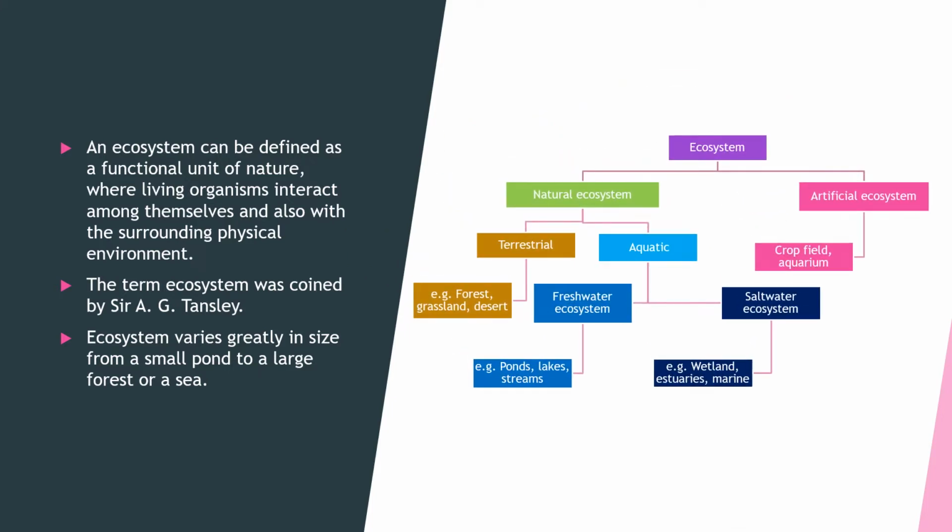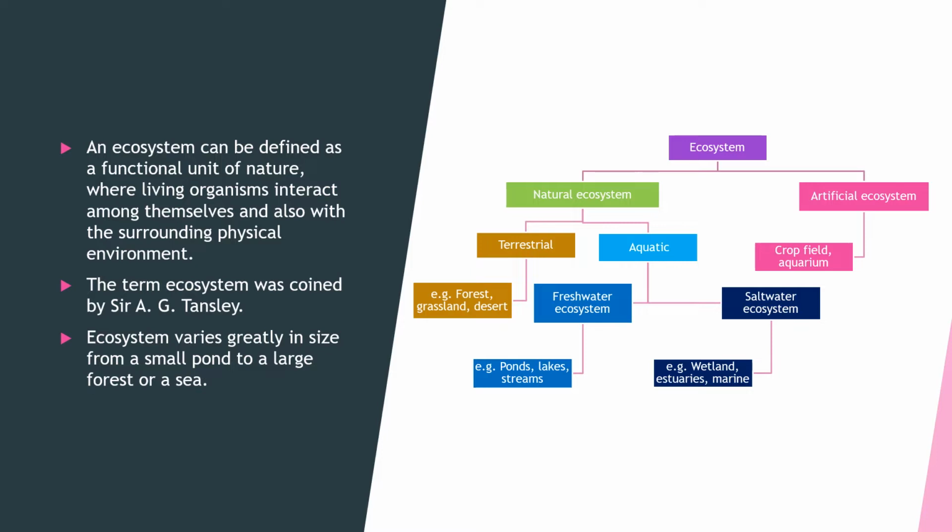Ecosystem can be divided into two, natural ecosystem and artificial ecosystem. Natural ecosystem are of two types, terrestrial ecosystem and aquatic ecosystem. Forest, grassland, desert, etc. are examples for terrestrial ecosystem.